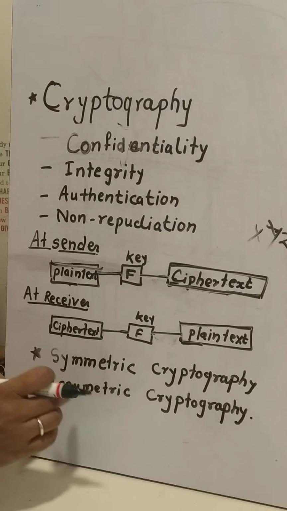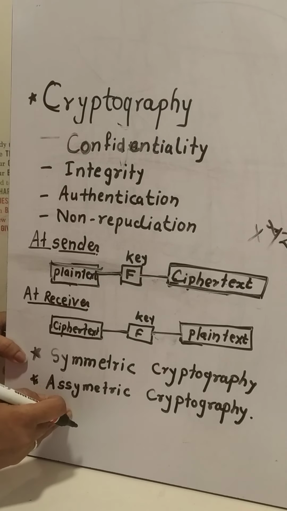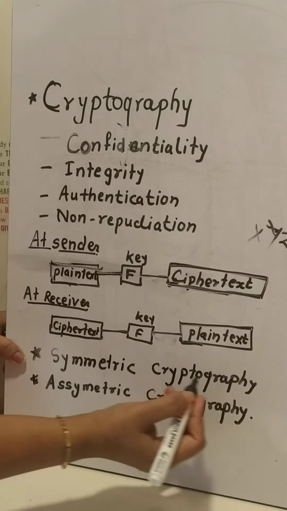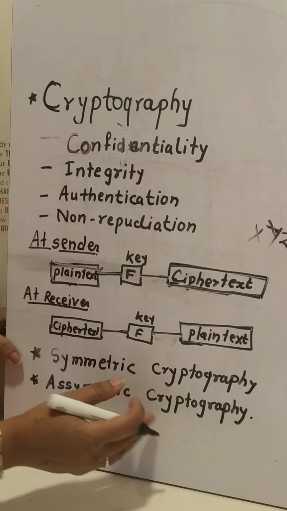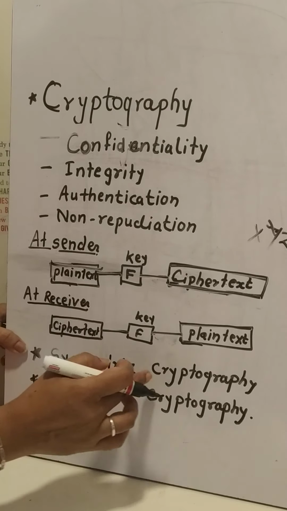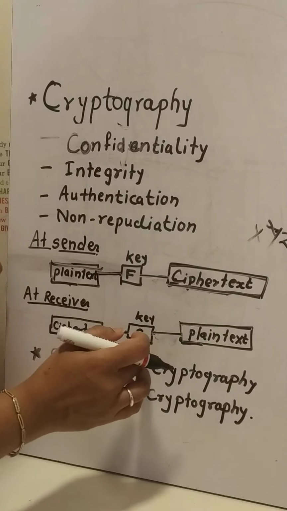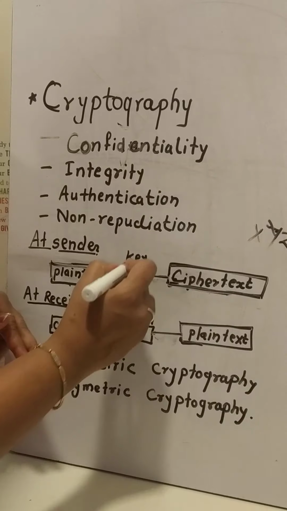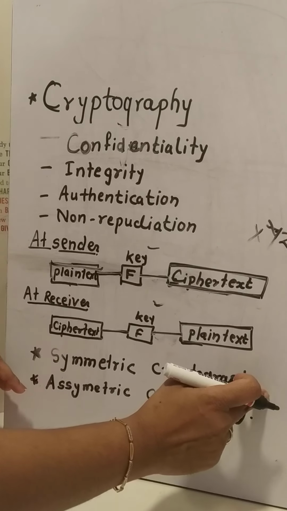Now we will discuss the different types of cryptography techniques. There are two types: the first is symmetric cryptography and the second is asymmetric cryptography. What is symmetric cryptography? In symmetric cryptography, the sender and the receiver share the same key.